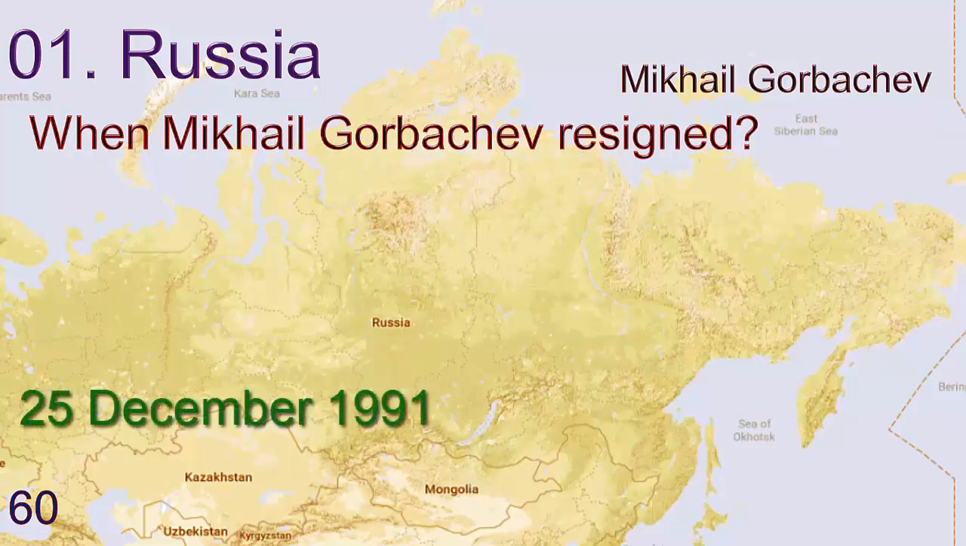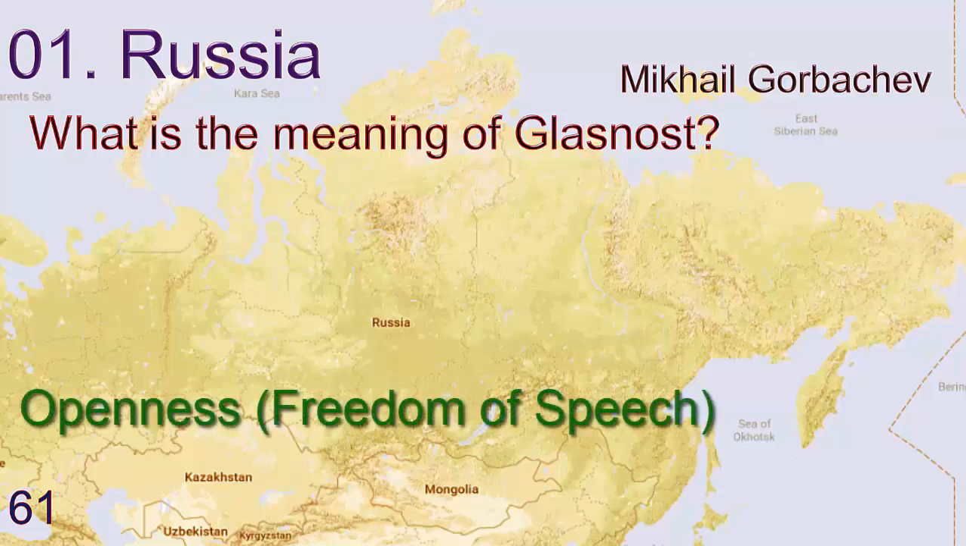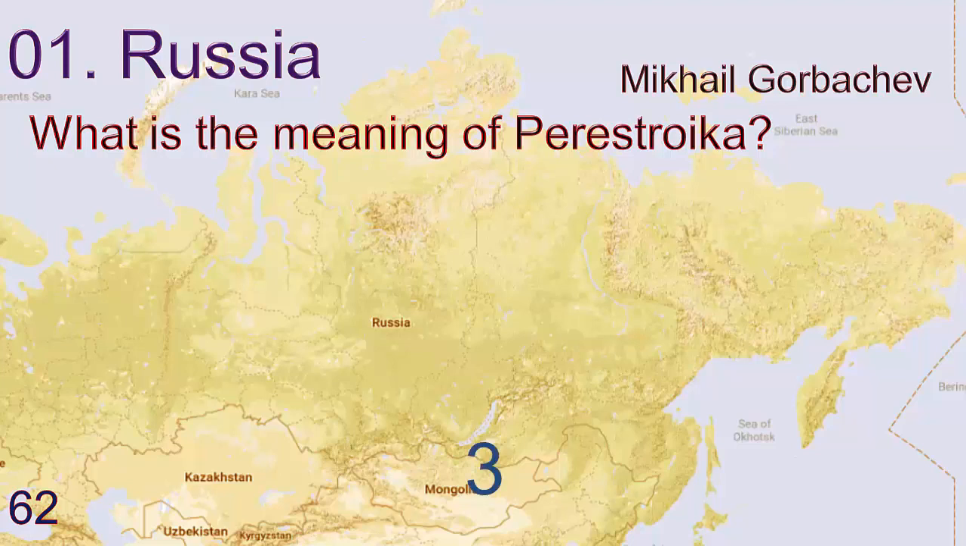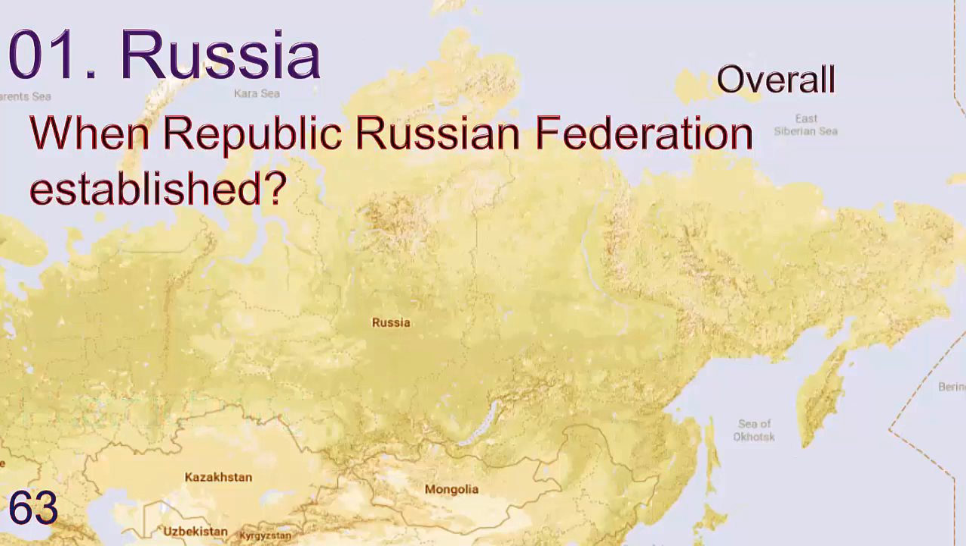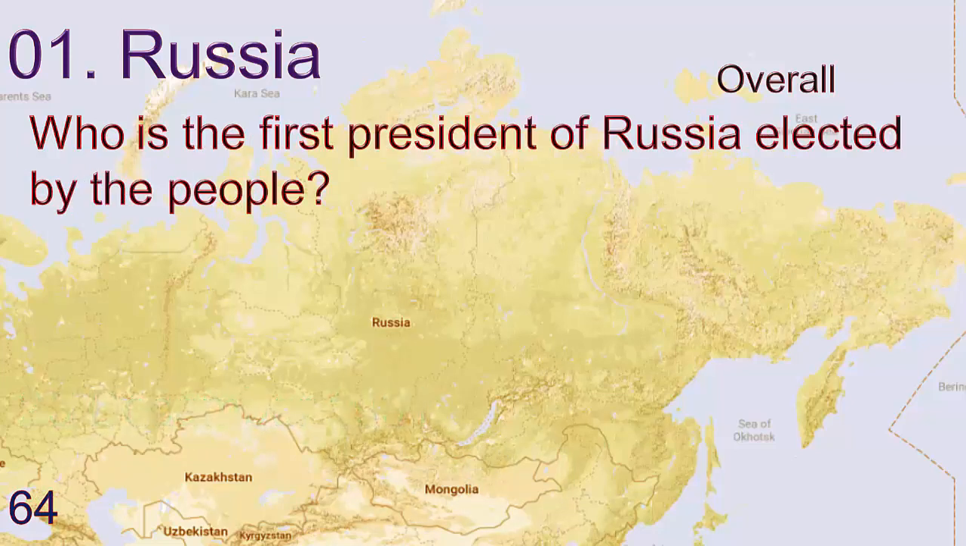25th December 1991. What is the meaning of Glasnost? Answer is openness, mainly freedom of speech. What is the meaning of Perestroika? Answer is restructuring. When Republic Russia Federation established? Answer is 25th December 1991. Who is the first president of Russia elected by the people?